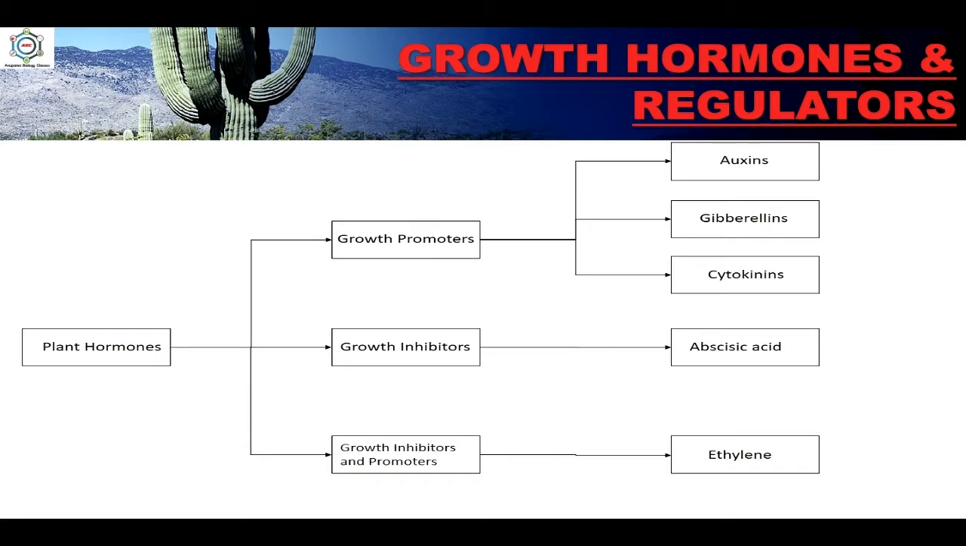Here you can see that plant hormones are of three types: growth promoters, growth inhibitors, and promoters-inhibitors. In growth promoters, there are three hormones: auxins, gibberellins and cytokinins. In growth inhibitors, there is only one hormone, abscisic acid, and the one that is both inhibitor and promoter is ethylene.